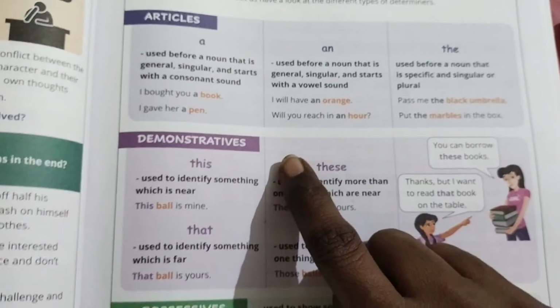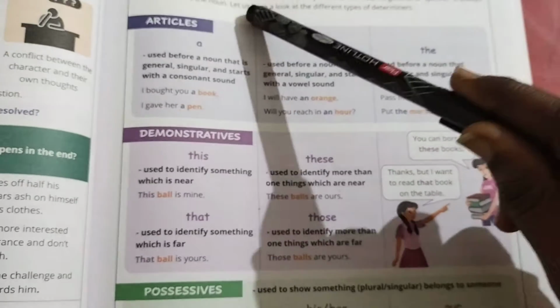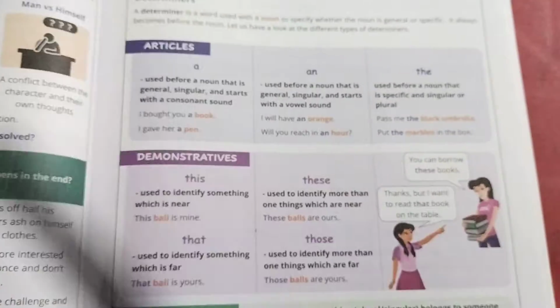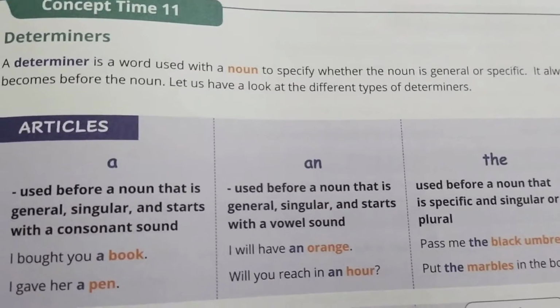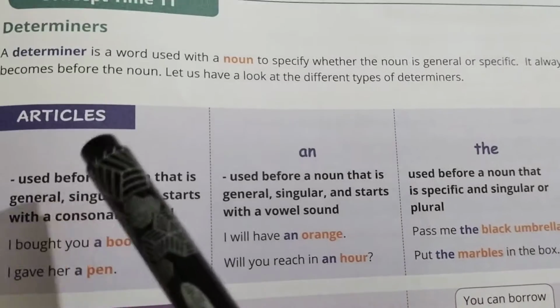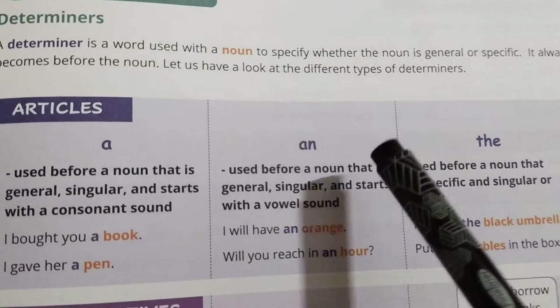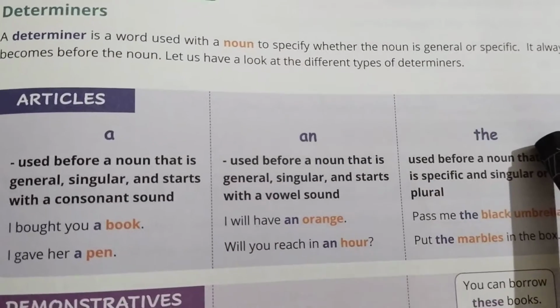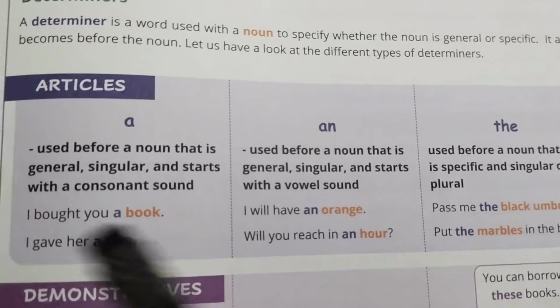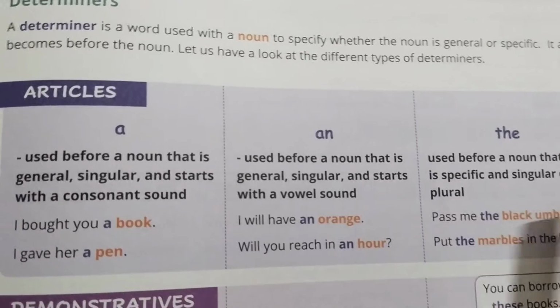These are the three types of determiners. What are they? Articles, demonstratives, and possessives. So first let us see articles. We all know where to use a, where to use an, and where to use the. But I'll tell you some of the rules to follow.